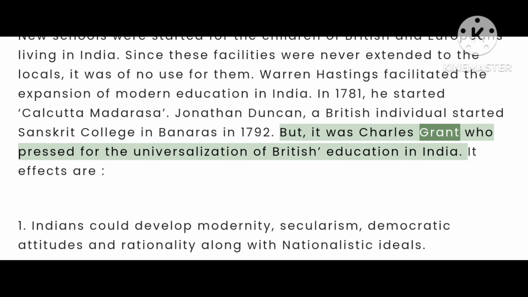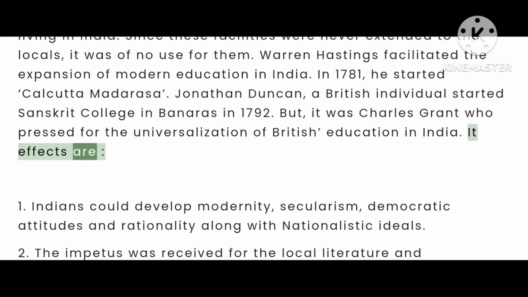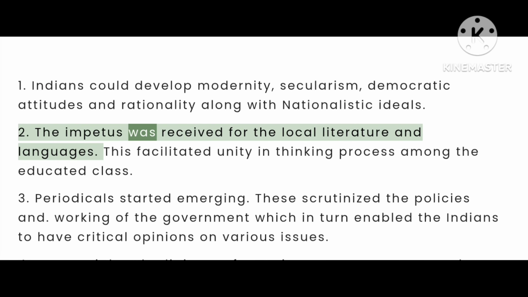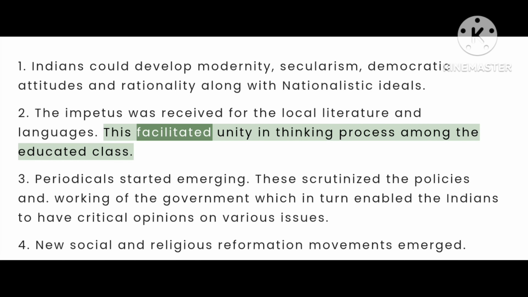But it was Charles Grant who pressed for the universalization of British education in India. Its effects are: 1. Indians could develop modernity, secularism, democratic attitudes and rationality along with nationalistic ideals. 2. The impetus was received for the local literature and languages. This facilitated unity in thinking process among the educated class.